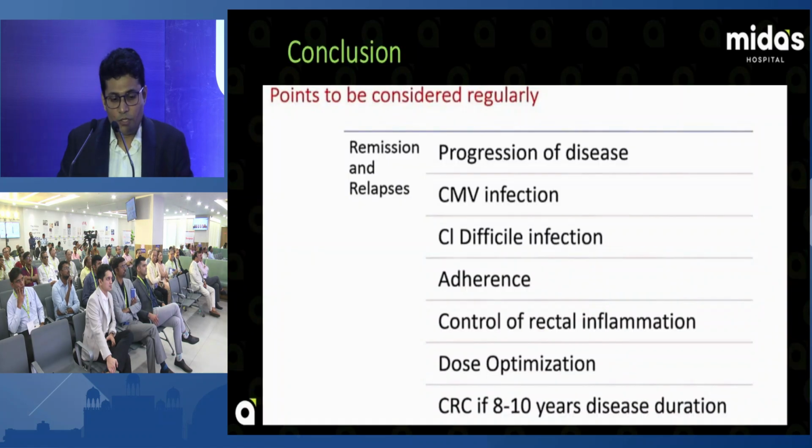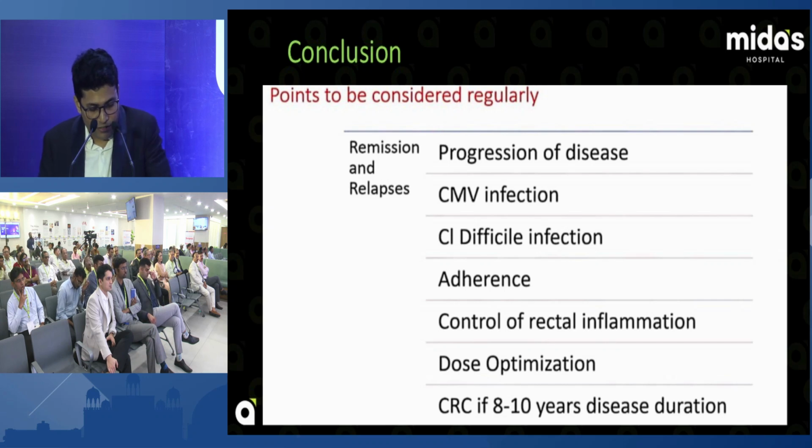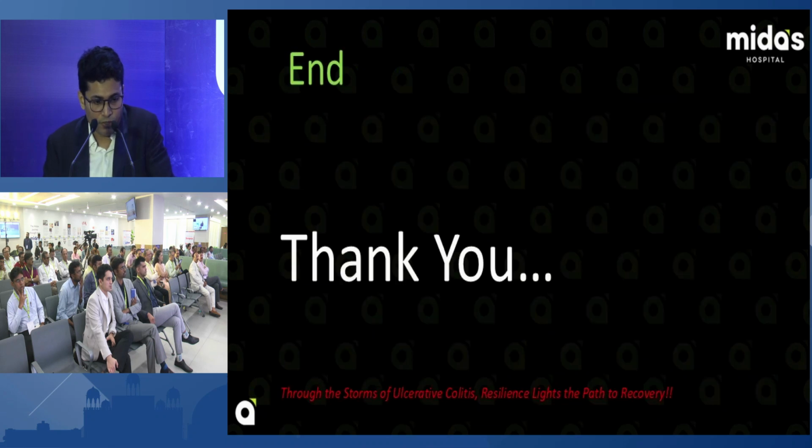Okay. In conclusion, points to be considered regularly: progression of the disease, CMV infection, post-infectious infection, adherence of the patient to therapy, control of rectal inflammation, dose optimization, and colorectal cancer screening after 8 to 10 years of disease duration. So, thank you.